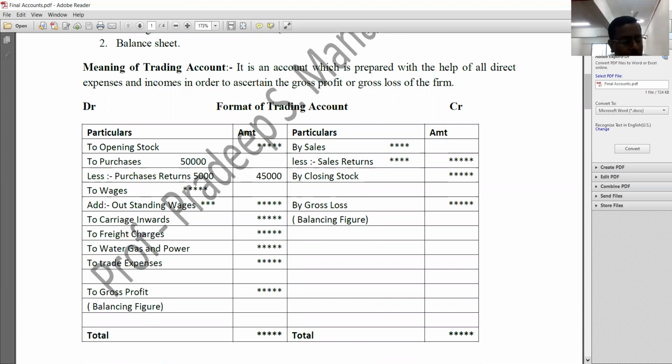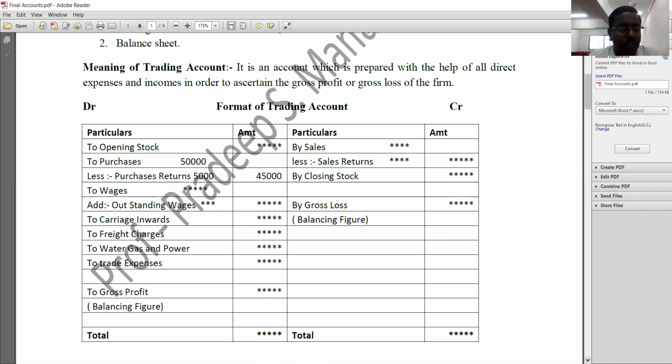So let us discuss first about trading account. What is trading? Trading is nothing but manufacturing. Trading is nothing but the day-to-day activities of the business. They are actually called what? Trading activities. See here, trading account is an account which is prepared to know the gross profit or gross loss of the business. What is this gross profit or gross loss? The profit that is earned from the main or core activities of the business is called gross profit or gross loss.